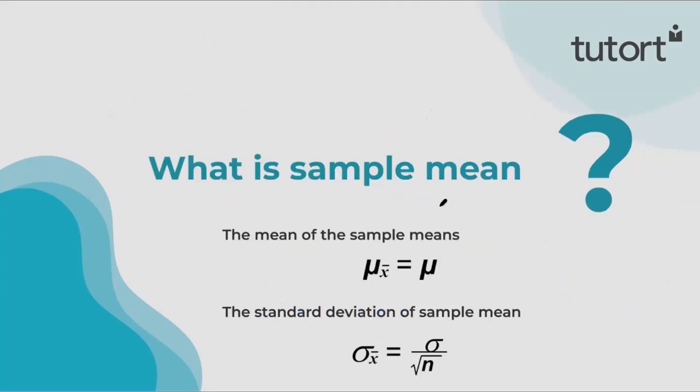Now let's come to sample mean. Sample mean is represented by either mu x bar or x bar; the nomenclature can be anything. It can be represented by either this symbol or this symbol. The mean is nothing but the average of that particular sample, whatever variable we are handling. If it is age, then it is age; if it is salary, it's salary. And the standard deviation of the sample mean would be sigma divided by the square root of n, where n is the number of data points in the sample.